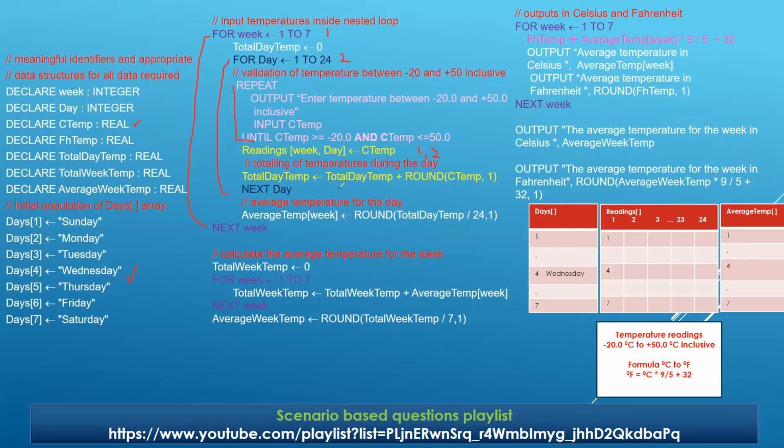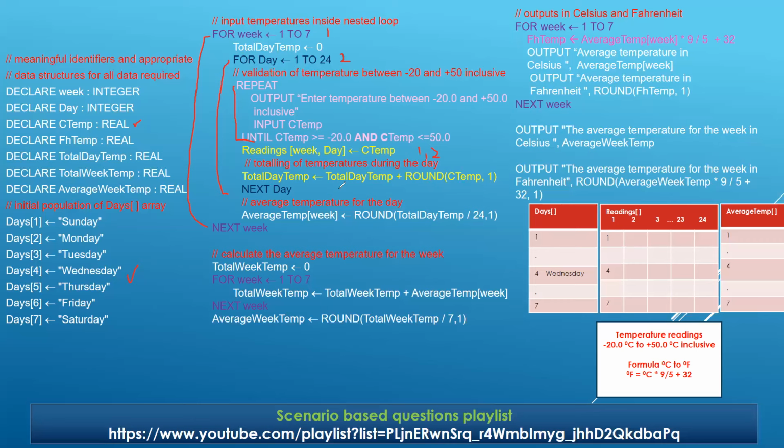Total equals total plus temp. Just remember, we have been doing this practice quite often. So here also the same: total day temp, arrow, total day temp plus round of C temp comma 1. Understood? In this manner, second reading taken, third reading taken.